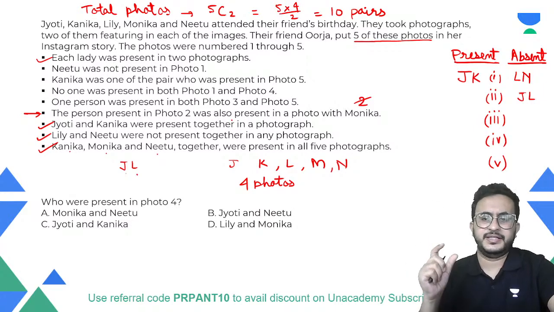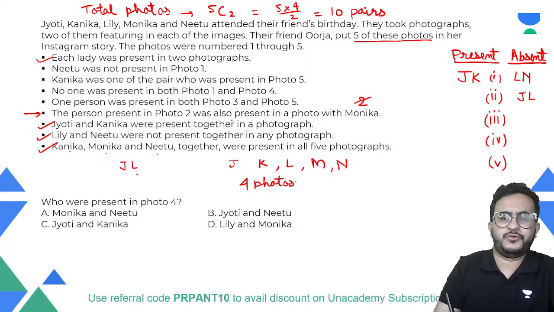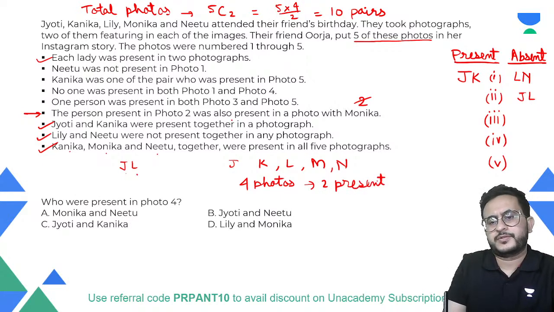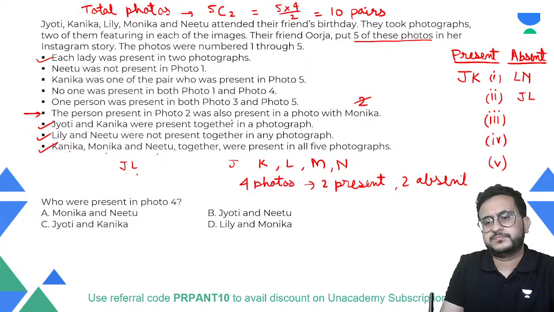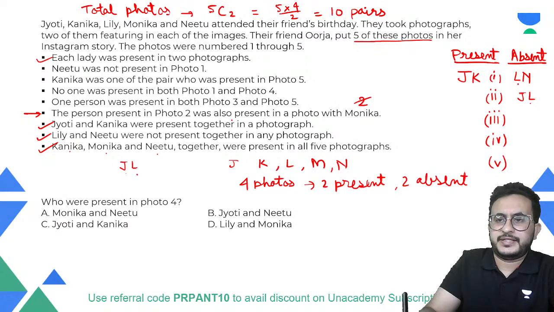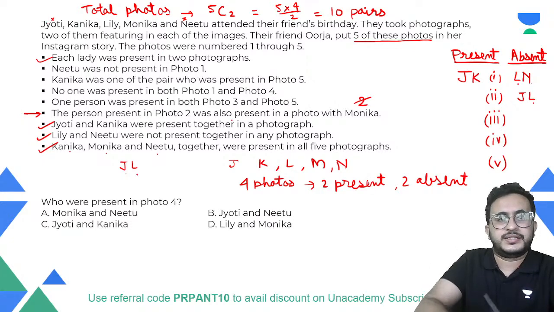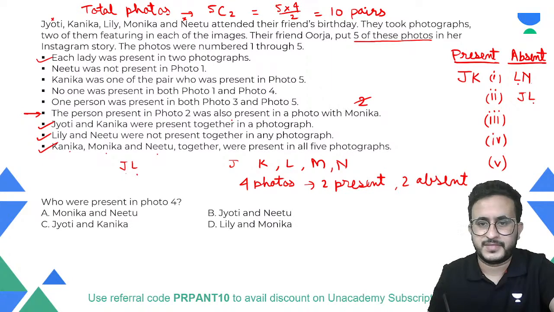Two were present in that Instagram story, and two in four, out of four photos, दो में present होगा, दो में absent होगा, isn't it? Now, if you see this, L is present in two of the photos, is absent with N and J. मतलब L N के साथ नहीं है और L J के साथ नहीं है, isn't it?